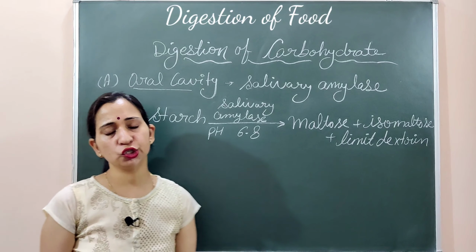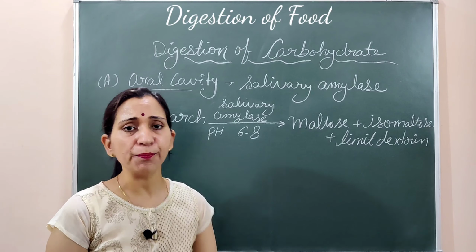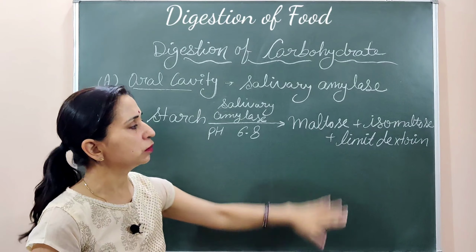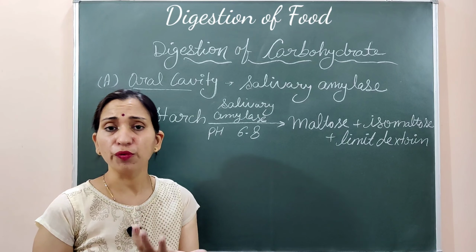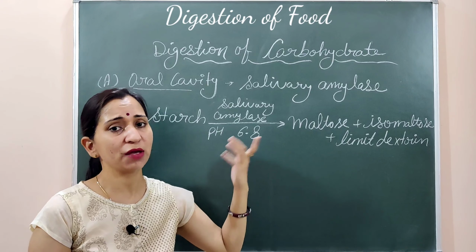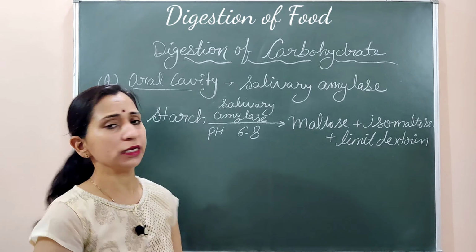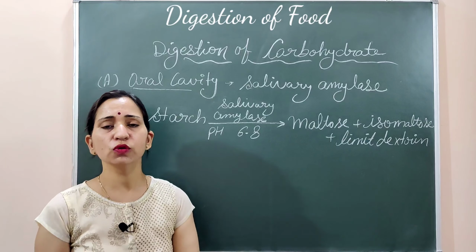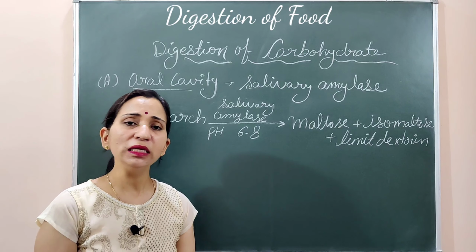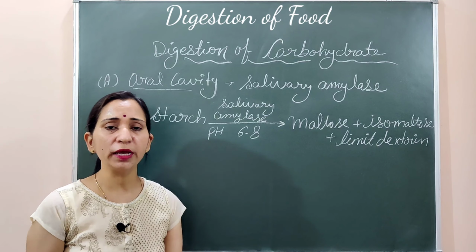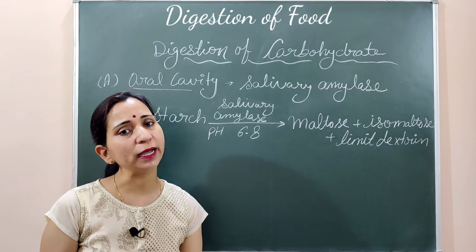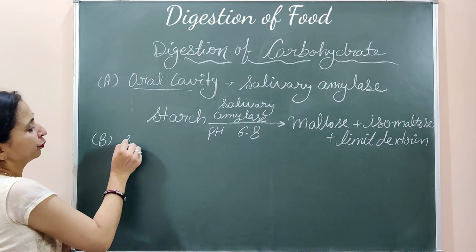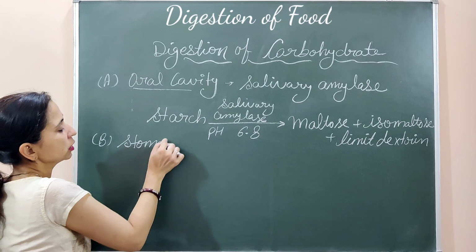So this is the digestion of carbohydrate which happens in the oral cavity. Now the food in the form of bolus has saliva mixed in, and the pH of 6.8 is maintained. In this condition, the bolus in which maltose, isomaltose and limit dextrins, these disaccharides, are formed is transported to the next part of the alimentary canal, that is the stomach. So second, we will write the stomach. After the oral cavity, the next part is the stomach.